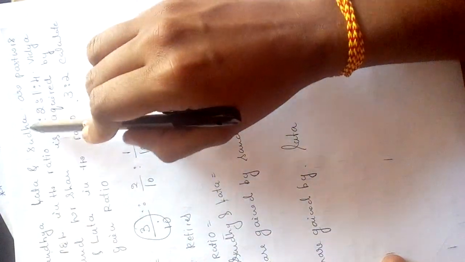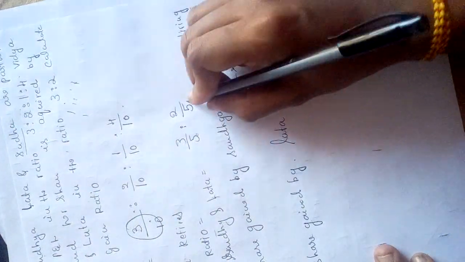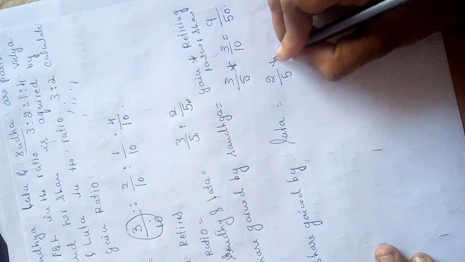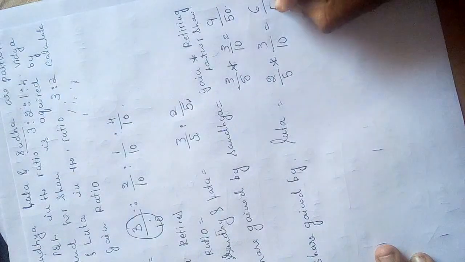Okay, now next, share gained by next partner is Lata, right? So here we are not going to calculate the share gained by Sudha because the information is given. Only two partners are gaining the share of the retiring partner. So Sudha is not gaining, so no need to calculate her share gained. Share gained by Lata: gain ratio 2/5 into old retiring partner share 3/10. So this is the share gained, correct?